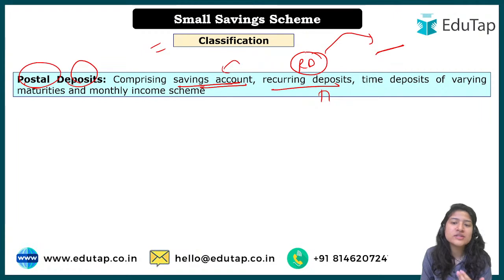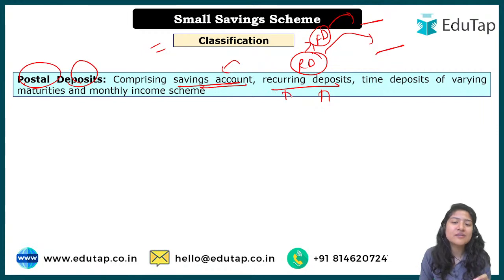And this is somewhat similar to FD also. For FD also, we have to keep the money for a certain amount of time, right? But the difference between RD and FD is that in an FD you have to give all the amount at one time only, so it is a fixed deposit.